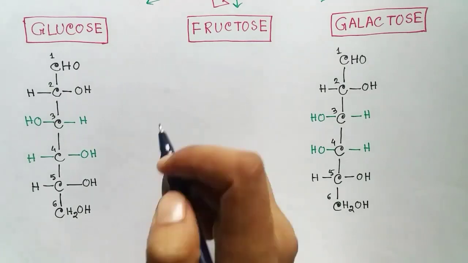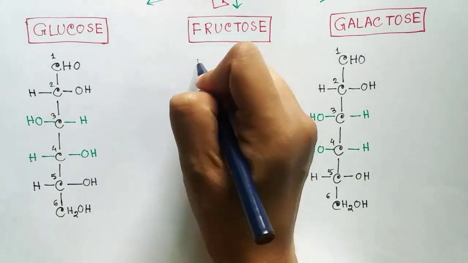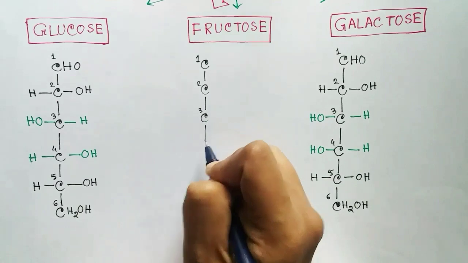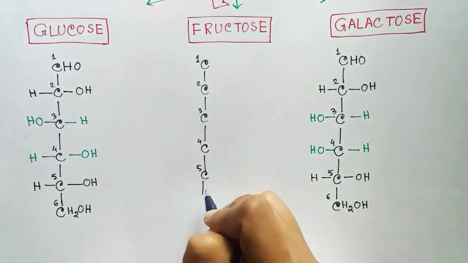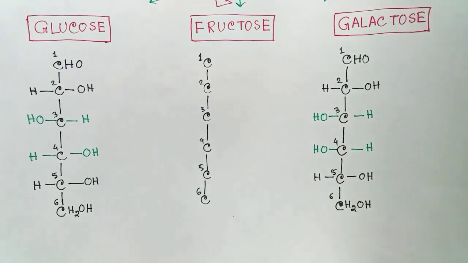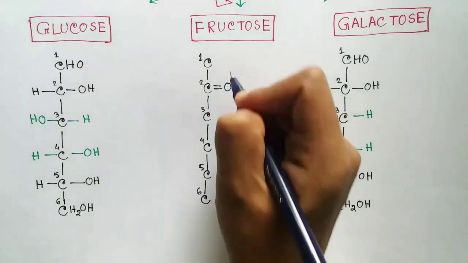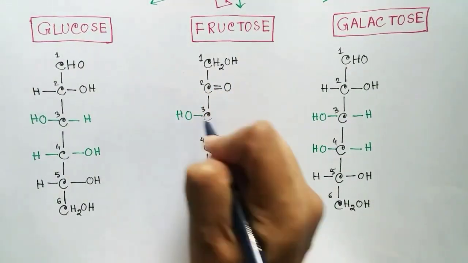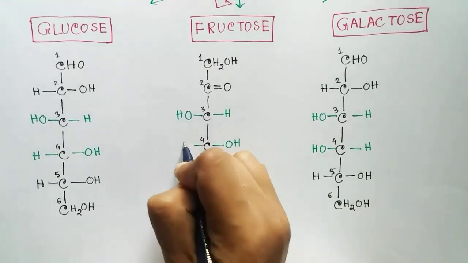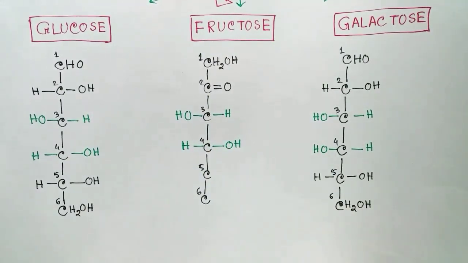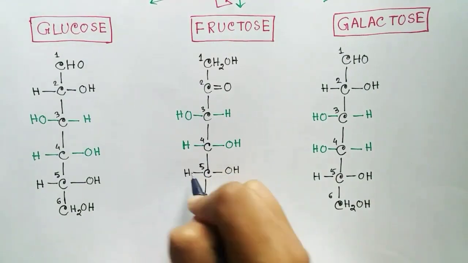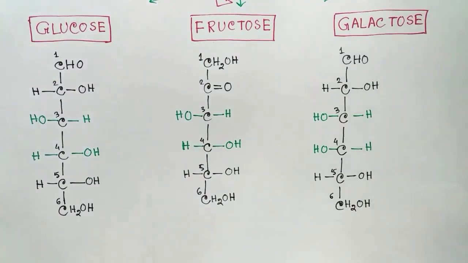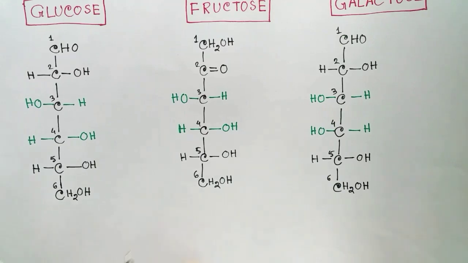Now let's draw the fructose. The fructose is a ketose. That means it has a ketone group, not an aldehyde group. In the fructose structure, everything is quite similar to the glucose structure except the ketone group. So the ketone group of the fructose is present in the second carbon, and the first carbon will have CH2OH, and the third and fourth carbon will be similar to glucose, that is, the hydroxyl groups are present in opposite sides, and the fifth and sixth carbon will be similar to the glucose structure. So the only difference is the ketone group in fructose.